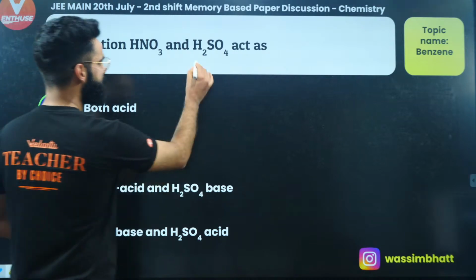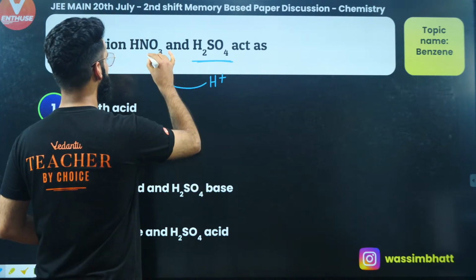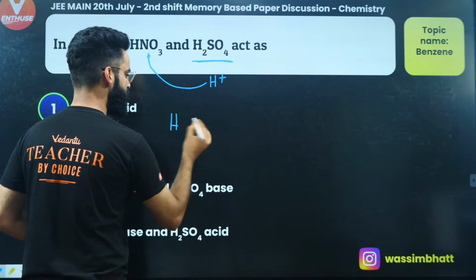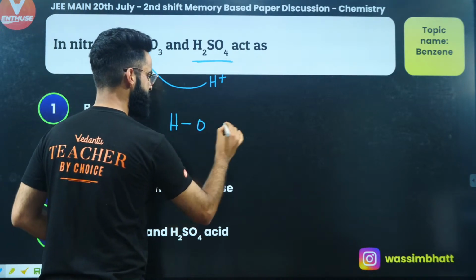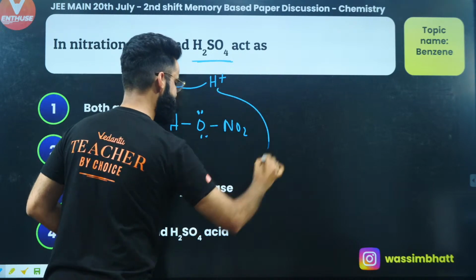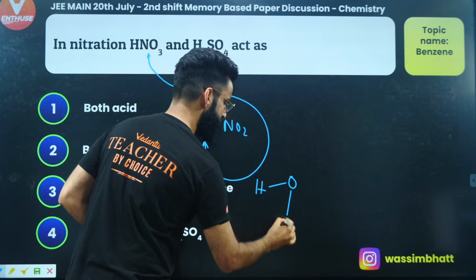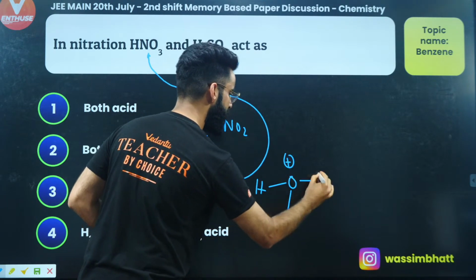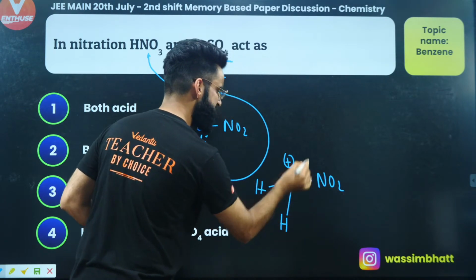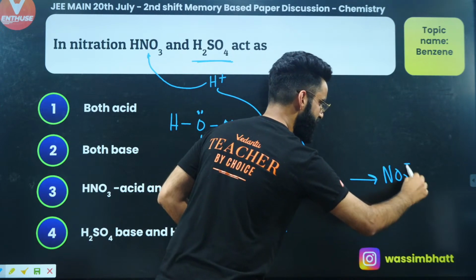So basically, this H2SO4 gives away H positive, and that H positive is attacked over here. HNO3, I'm going to write it like this. This oxygen has got the lone pair. Now this H positive basically attacks at this oxygen. So you get something like this, positive charge over here, and this is your NO2 basically. So this bond gets broken in this direction, and your electrophile NO2 positive gets generated over here.